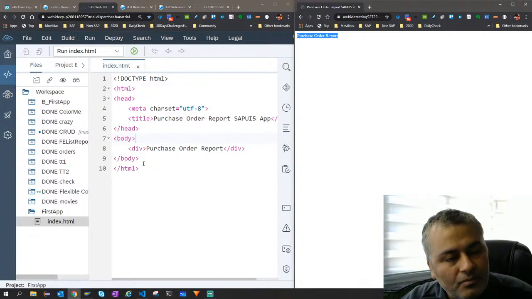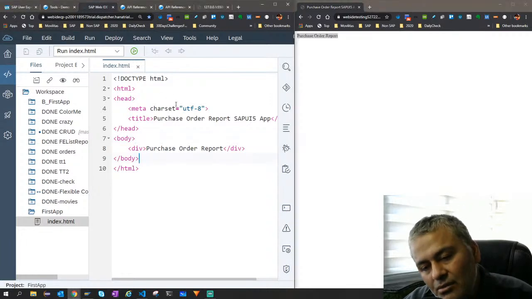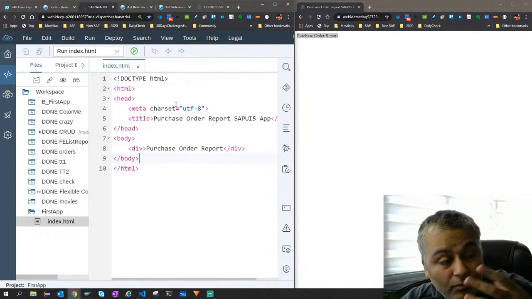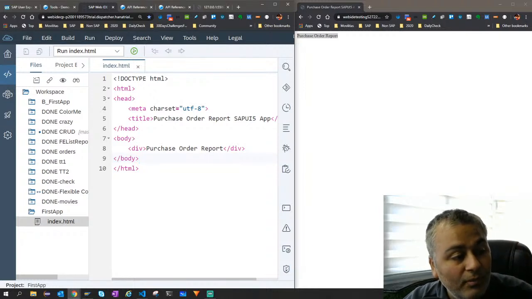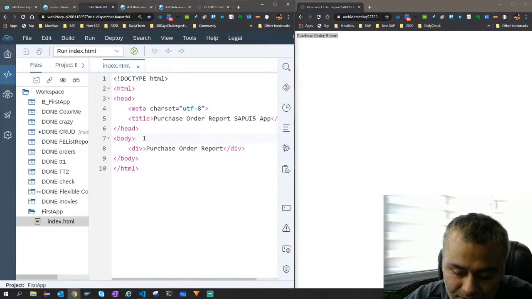So now we have this HTML. We can add our CSS. So Nabit, where is SAPUI5? Let's bring our SAPUI5 into the picture.